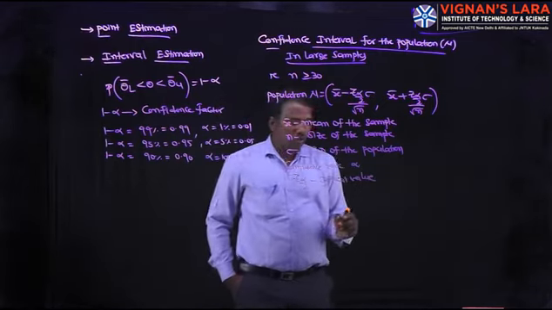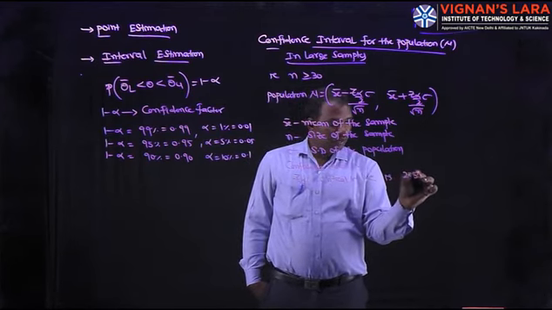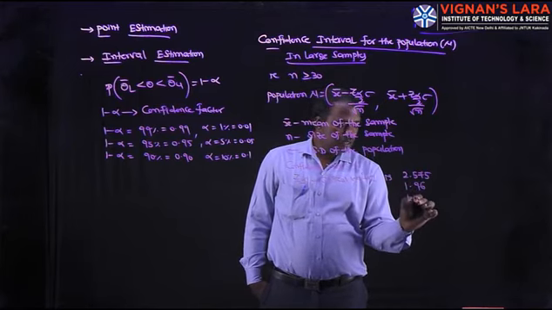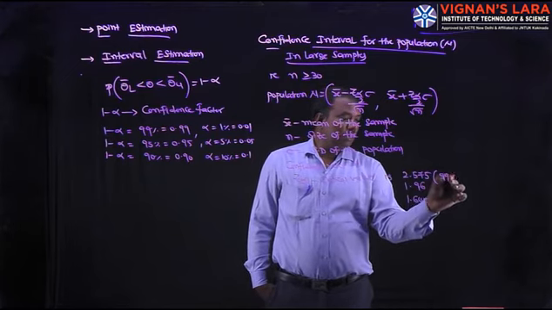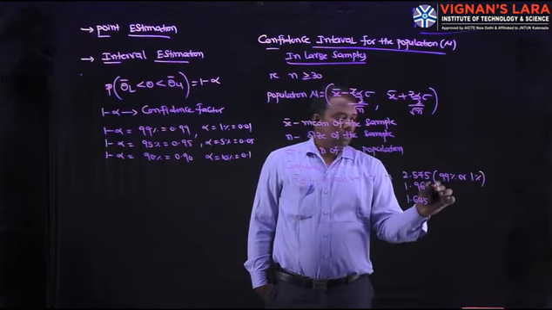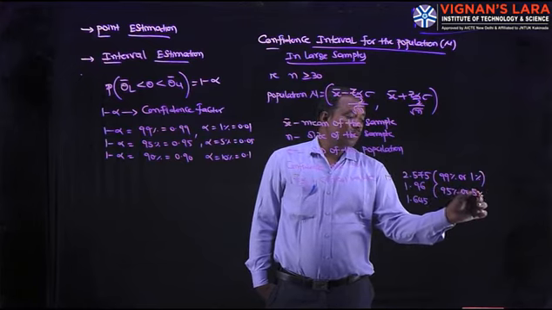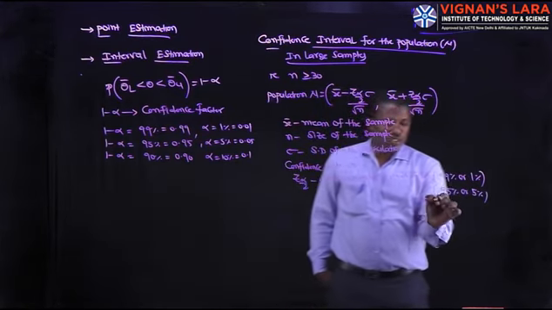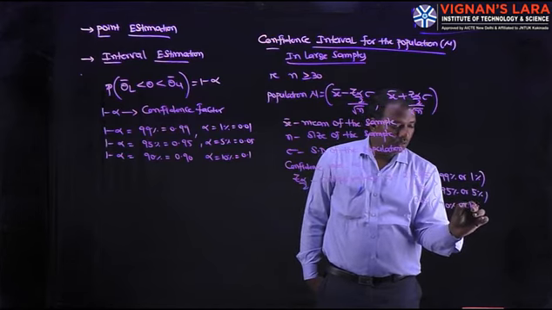This critical value is 2.575, 1.96, 1.645. 2.575 with 99% confidence or 1% alpha. 1.96, 95% or 5%. 1.645, 90% or 10%. Try to remember these values also.